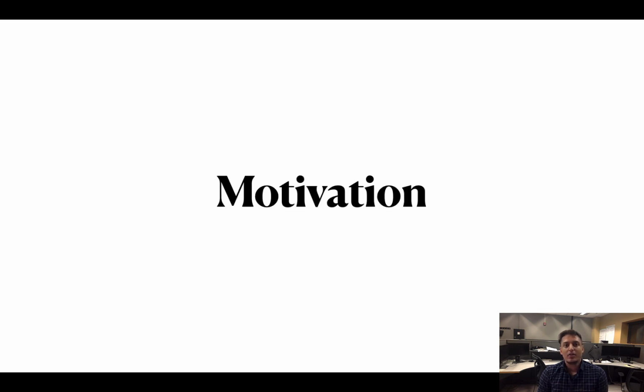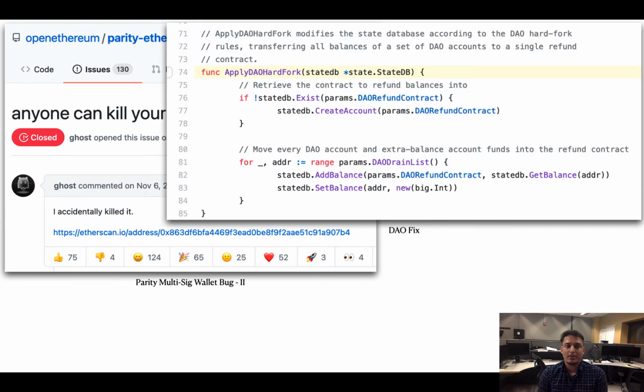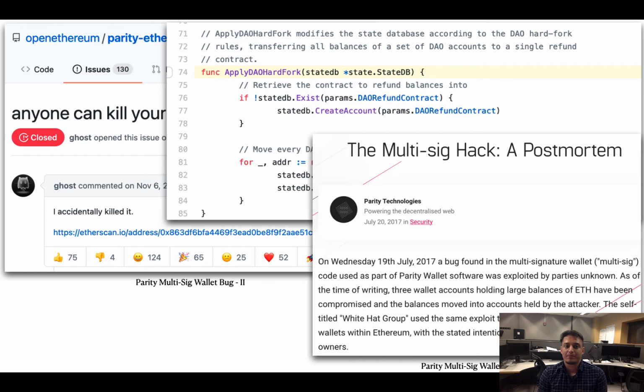First, let us take a look at why we need repairable blockchains. Here are some examples of ethers that were affected by bugs. This is the famous second parity multisig wallet hack. There are even t-shirts with "Oops, I accidentally killed it" text for sale. This is the patch that Ethereum used to fix the DAO hack. This is the first parity multisig wallet hack.